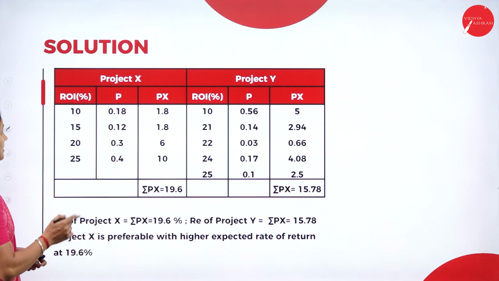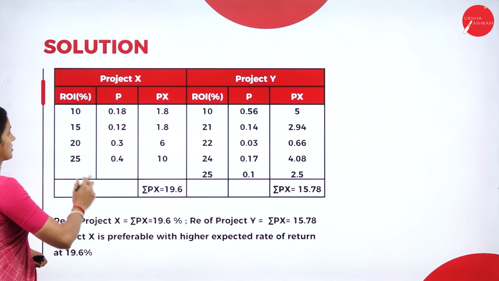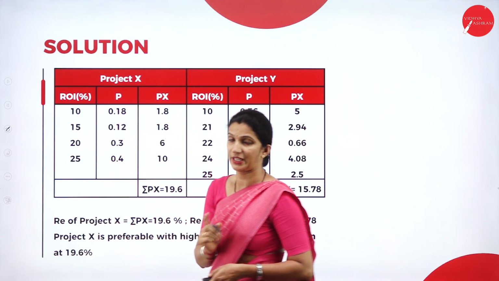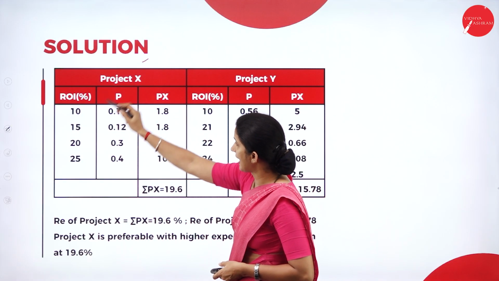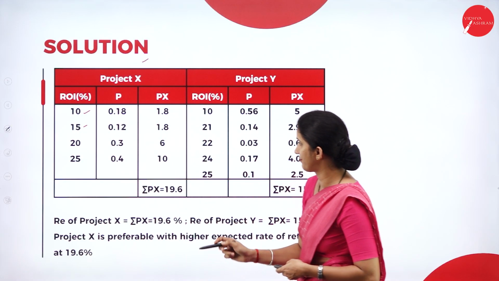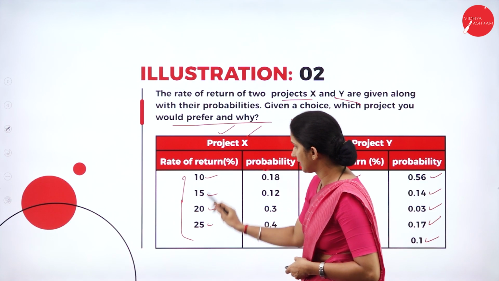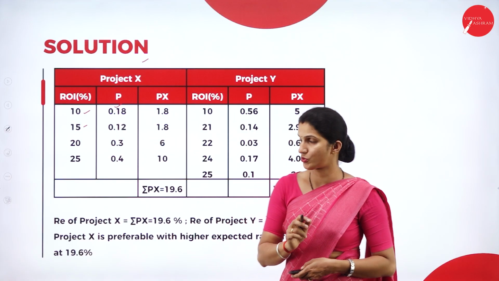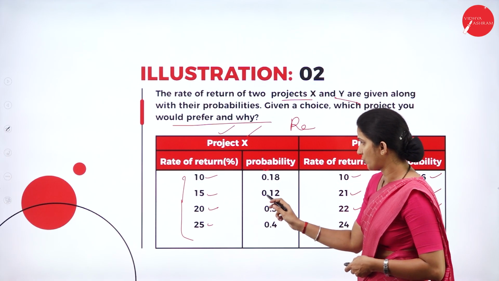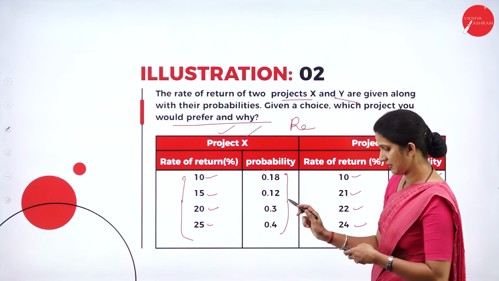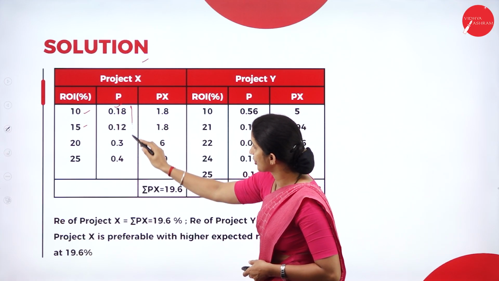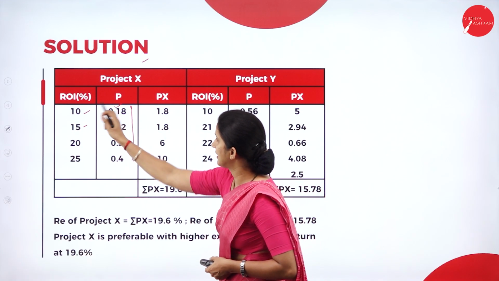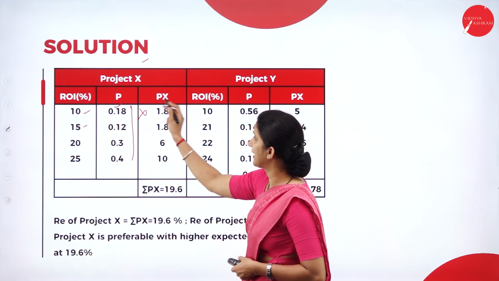See the solution part. For project X and project Y, we have the ROI, that is the rate of return. First for project X, we have 10, 15, 20, 25. The rate of return given here, we will take it here. And then the probability also, that is 0.18, 0.12, 0.3 and 0.4. Now we will multiply these two, so we will get the Px.